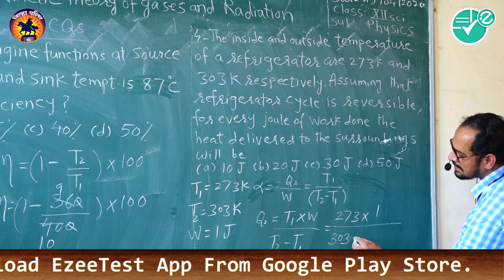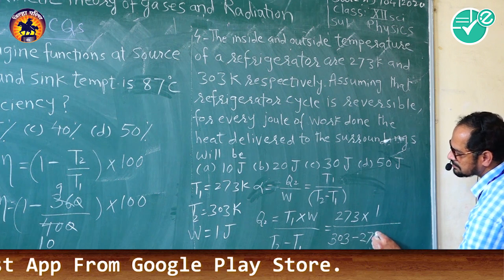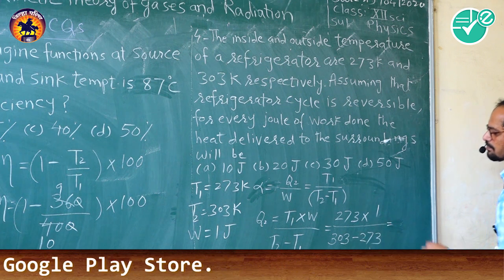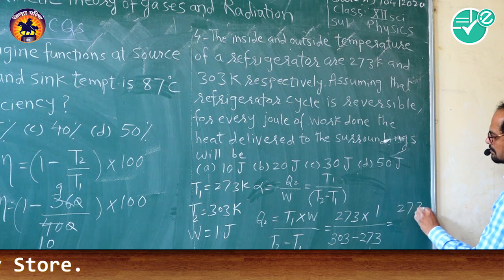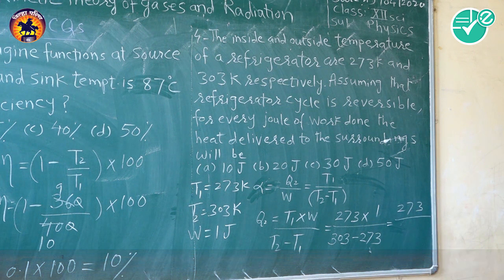303 minus 273. Now 273 upon, what is the difference?